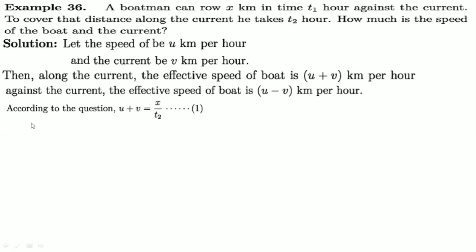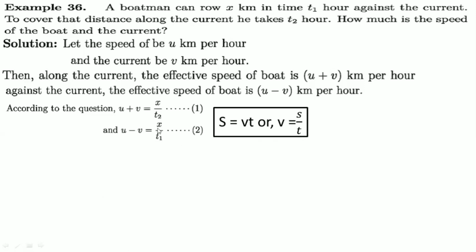Okay, now according to the question, u plus v, that means against the current or along the current? Yes, along the current. So along the current, t2 is given and distance is x, so the velocity will be distance by time. Our distance was x and time was t2, using the formula x equal vt. Similarly, u minus v, when it is against the current, time was t1 and the distance was x, so u minus v will be x by t1. So what we have to find here is the speed of the boat and the current. That means we need to find u and v.